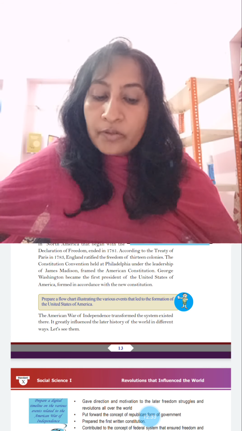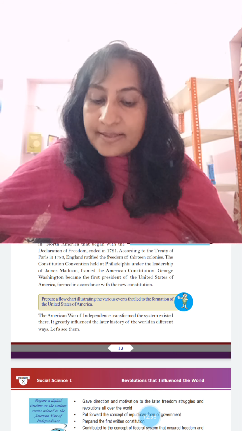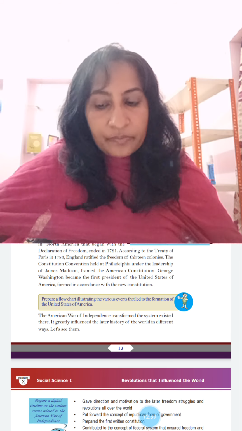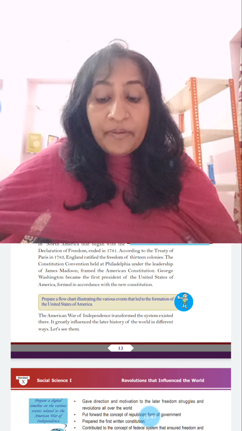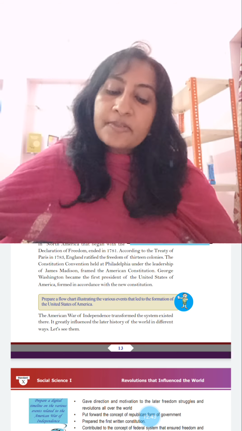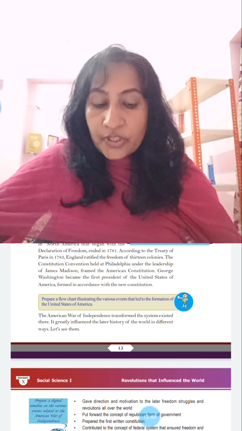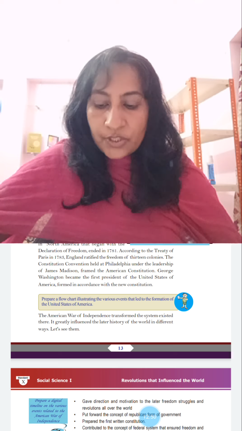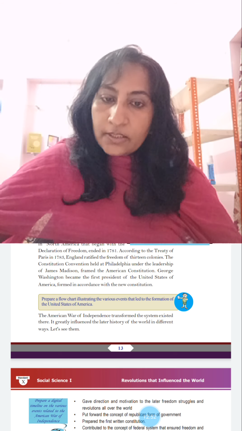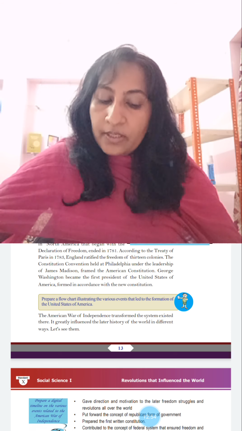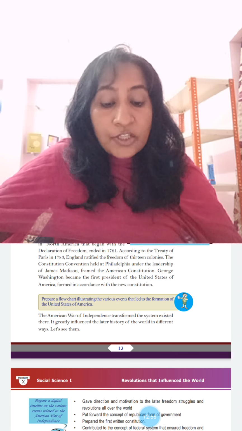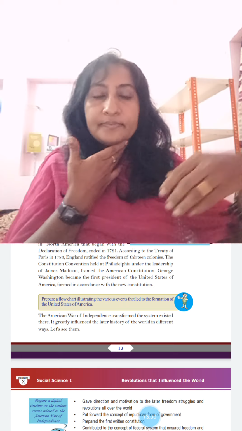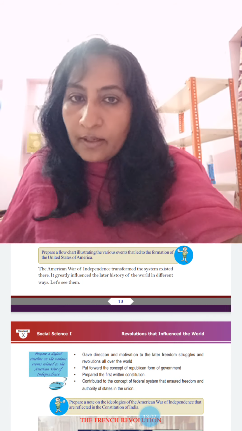The American War of Independence transformed the system that existed there. It greatly influenced the later history of the world in different ways. It gave direction and motivation to the later freedom struggles and revolutions all over the world. It put forward the concept of republican form of government. Prepared the first written constitution. Contributed to the concept of federal system that ensured freedom and authority of states in the Union. That's all about the American War of Independence.